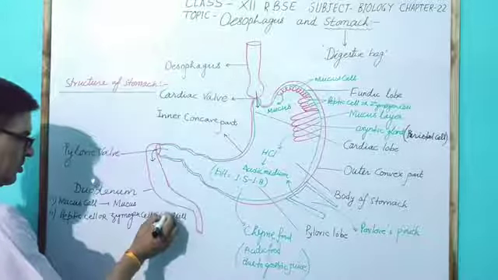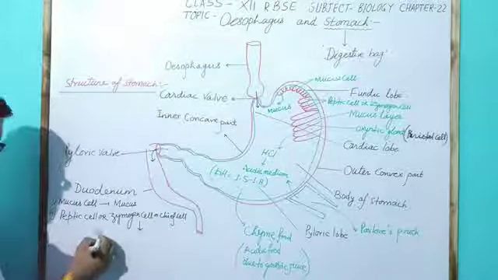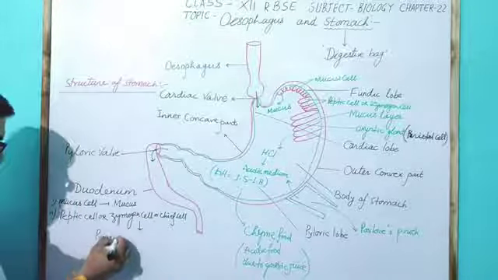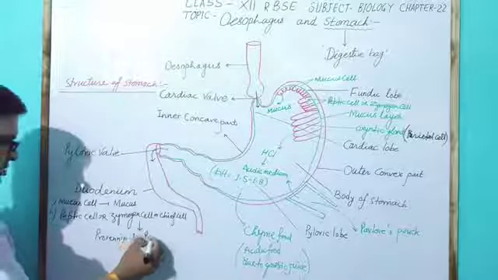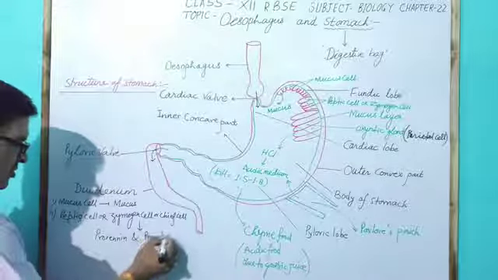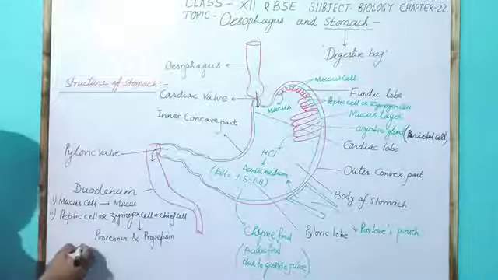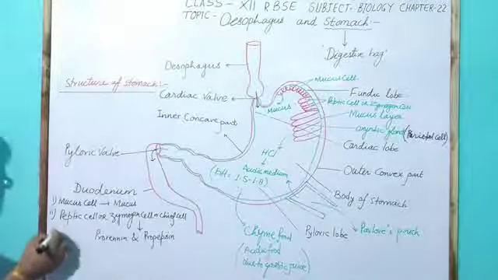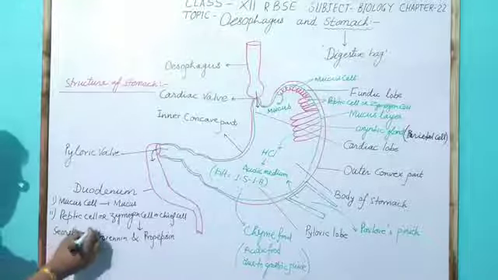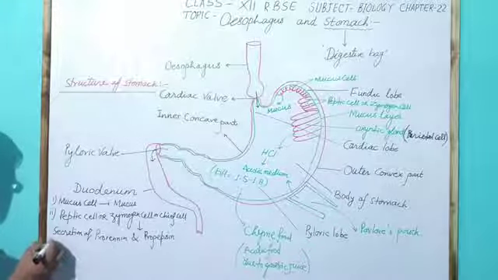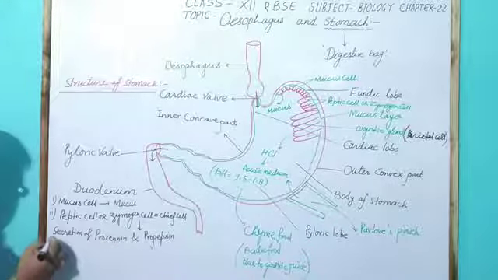These cells secrete prorenin and propepsin in the stomach. That means secretion of prorenin and propepsin is done by the peptic cell.